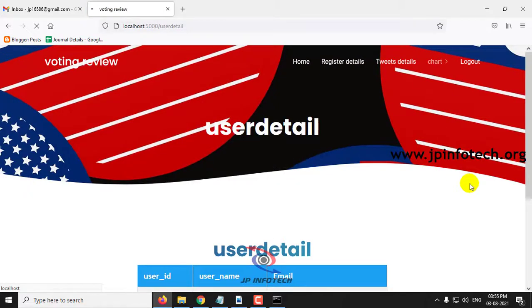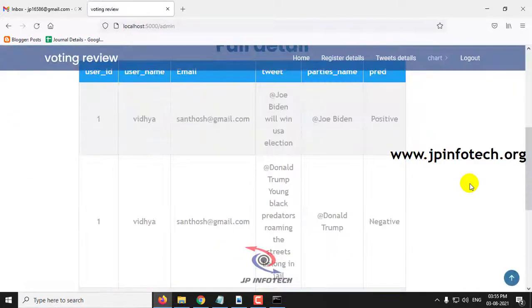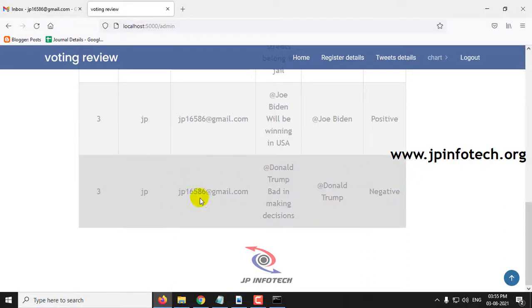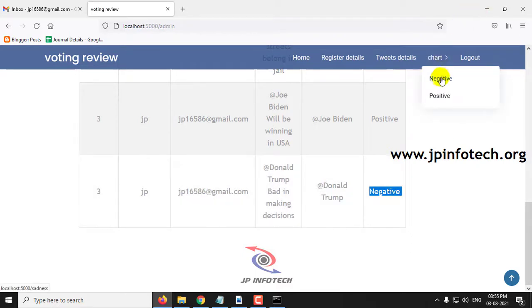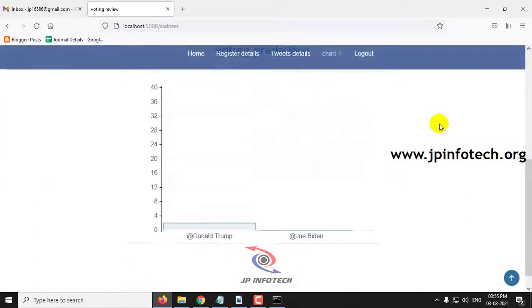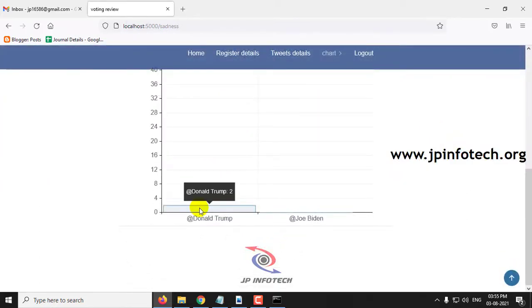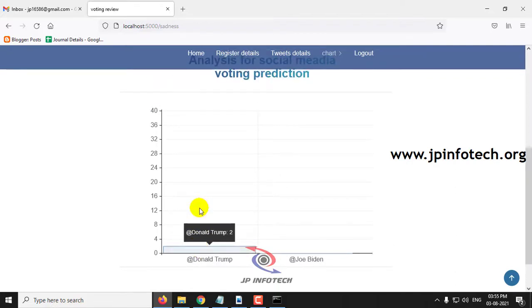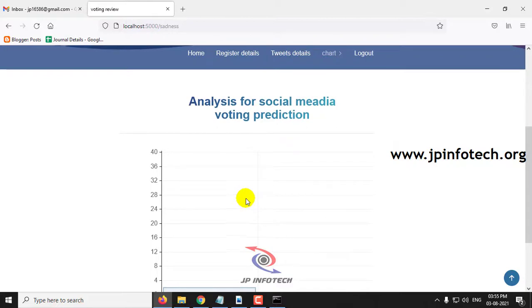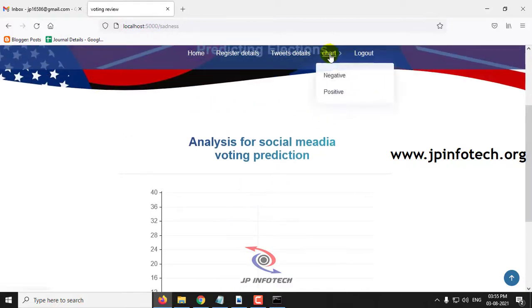In the tweet details you can see the tweet that is made by me, and now you can see the prediction result is negative. Let me go to the negative chart now. Earlier it was 1 rating given, and now you can see the chart has increased to 2. According to the user votes, here you can see the prediction results. The positive and negative chart has been updated, which is a dynamic one.